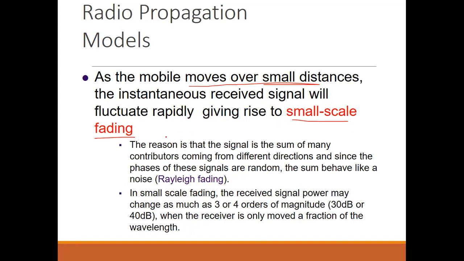Okay. So in this case, the mobile moves over a small distance for a smaller period of time. The reason is that the signal is the sum of many contributors coming from different directions. And since the phases of these signals are random, the sum behaves like a noise, which is the case of Rayleigh fading.